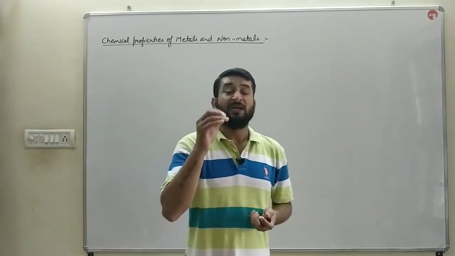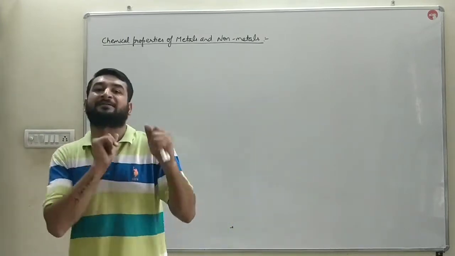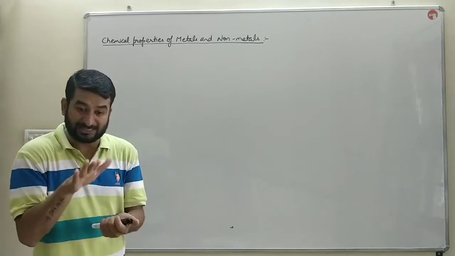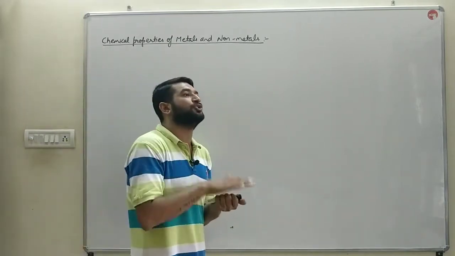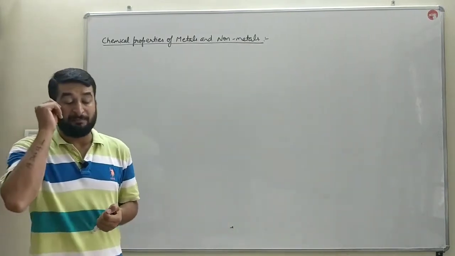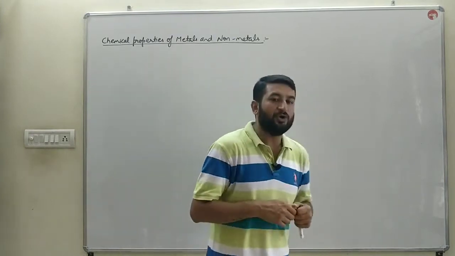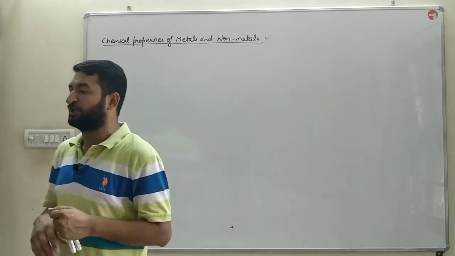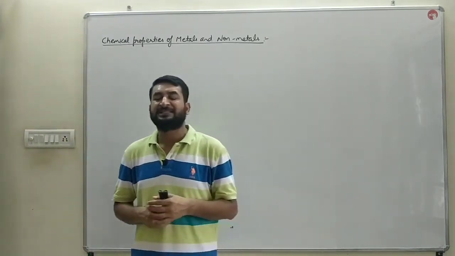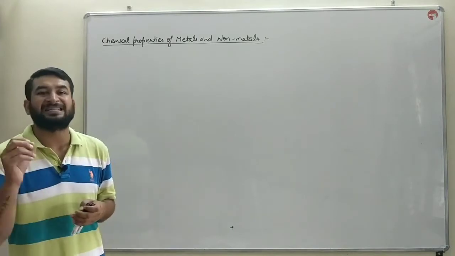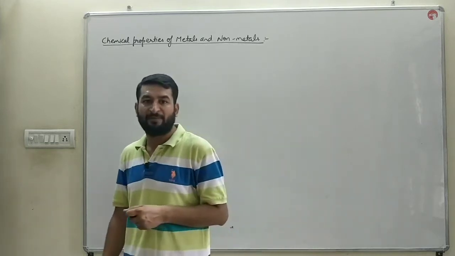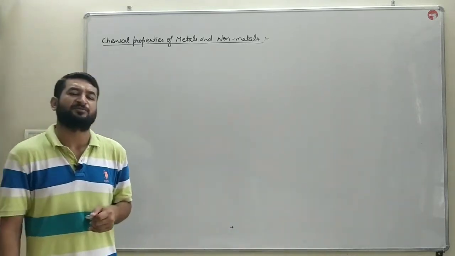Next, graphite is the only non-metal which is a good conductor of electricity. That is the only reason why graphite is used to make dry cells. Next, sonority. Metals are sonorous in nature, non-metals are non-sonorous in nature. What is sonority? Whenever we hit an object, an element, hard and it produces a ringing sound, that is known as sonority. Metals produce a ringing sound, whereas non-metals do not produce any ringing sound.